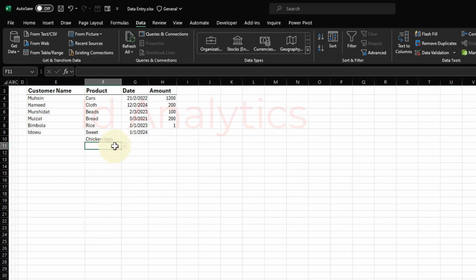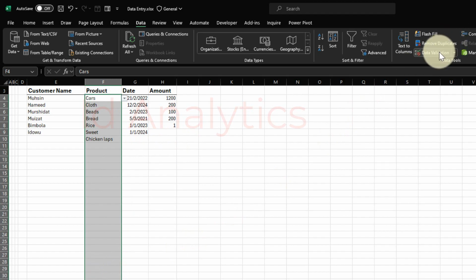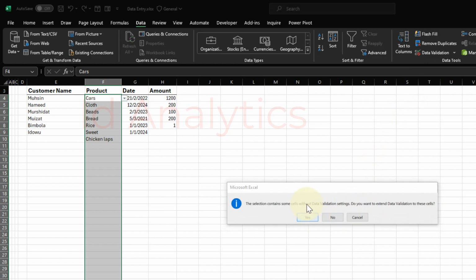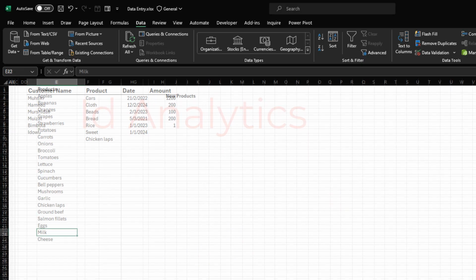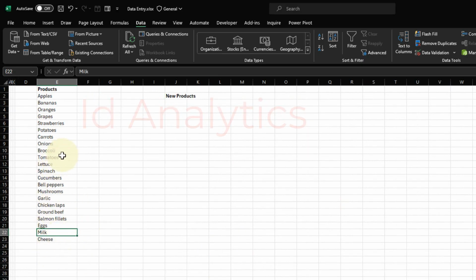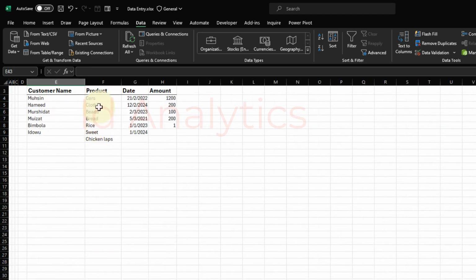What typically people do is, if you can't see it here, then you need to redo your validation, come back to data validation, and then you need to expand your list's area. But how can we make this dynamic so that whatever update happens to our list here by way of expanding or reducing some items on the list, it automatically gets to our validation? Let's see that next.